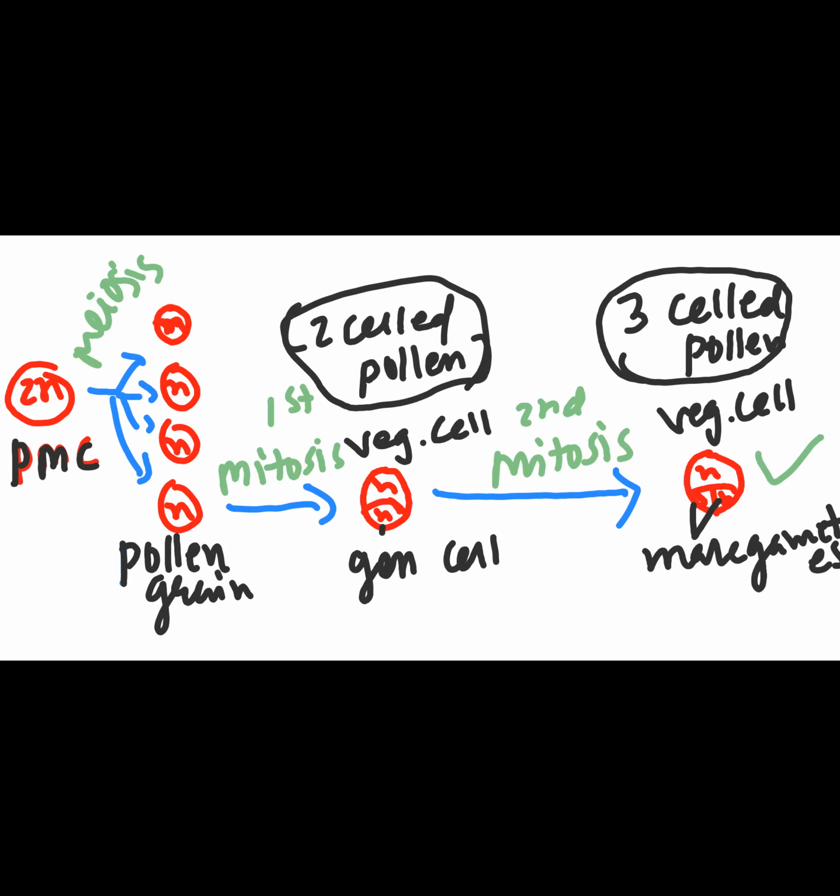Now, mind you, understand this fact that 60% of the angiospermic plants, when they release their pollen grains by the dehiscence of their anther, release it as a two-celled pollen.